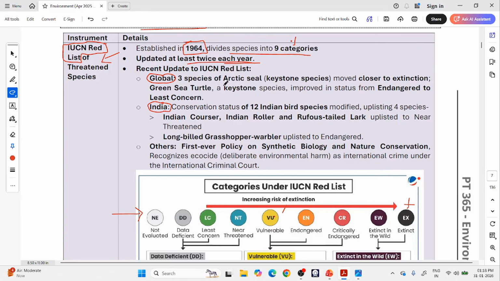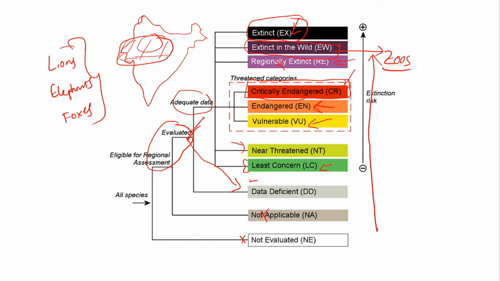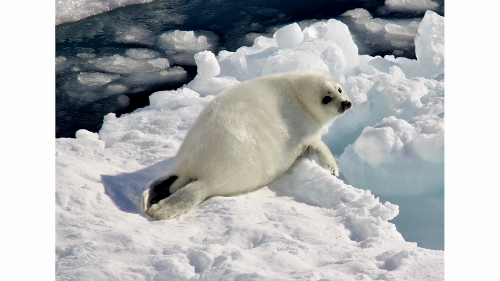Okay, so 3 species of Arctic seals, they have moved closer to extinction. That means the number of these Arctic seals is decreasing. Okay, they have moved closer to extinction.